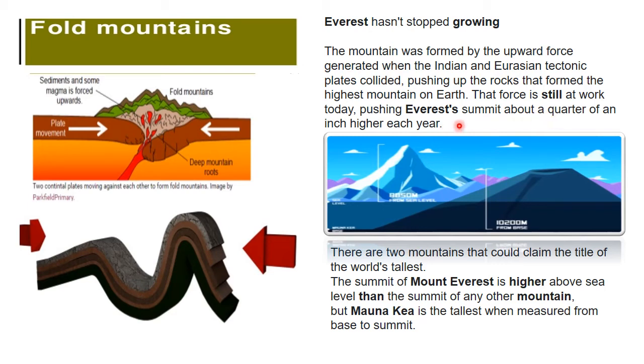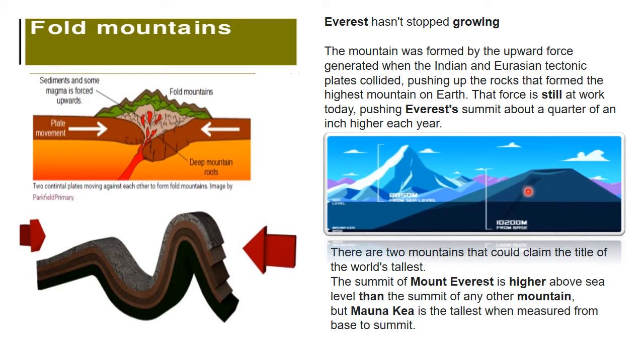It is about 4 millimeter, that is about a quarter of an inch every year. That is the height that it is gaining. But erosion is also happening. So it is actually the combination of internal and external forces together that gives the shape to the mountain. Now Everest, we know, is the tallest, highest mountain in the Himalayan mountain range and in the world. This is your Himalayan mountain range, and above the sea level.